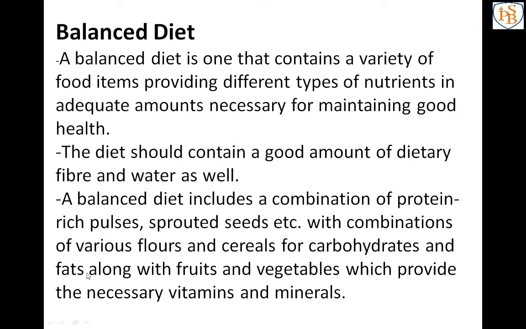See the definition of balanced diet. A balanced diet is one that contains a variety of food items, providing different types of nutrients, not any one type of nutrient, but different types of nutrients in adequate amount.